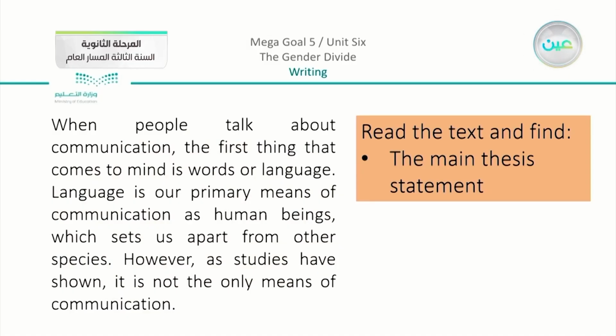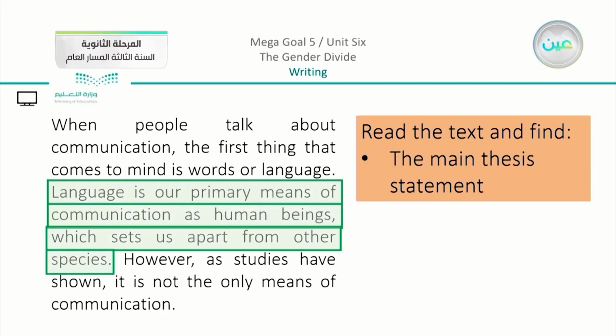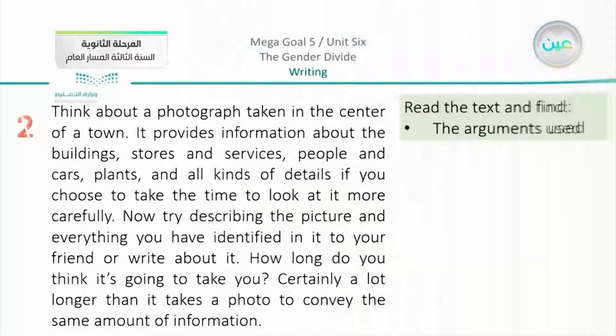When we read here, you can find very clearly that the main thesis statement is: language is our primary means of communication as human beings, which sets us apart from other species. So what makes us different from other species? That we have language as a way to communicate. Now we have the basic idea that we are going to focus on.